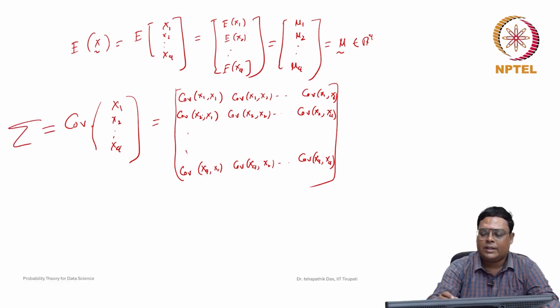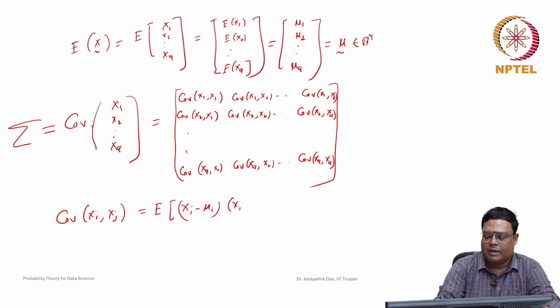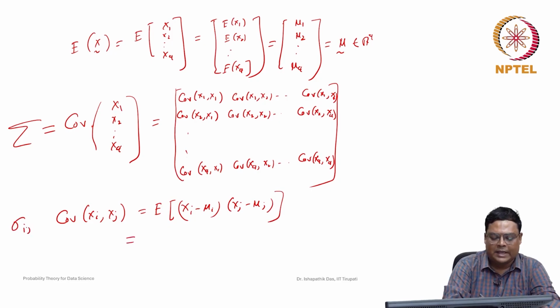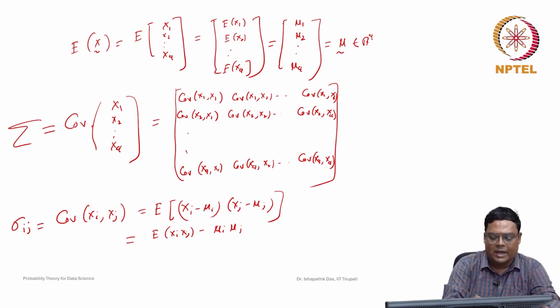Now what is the covariance between xi and xj? We know that it is nothing but the expected value of (xi minus mu i) and (xj minus mu j), and we denote it by sigma ij. It can be simplified to the expected value of xi xj minus mu i mu j, where mu i and mu j are the means of the random variables. So sigma ij is this.